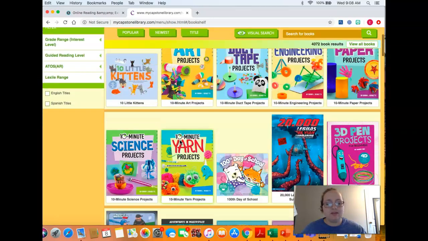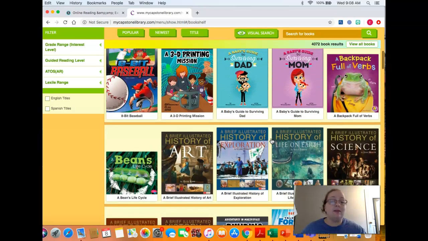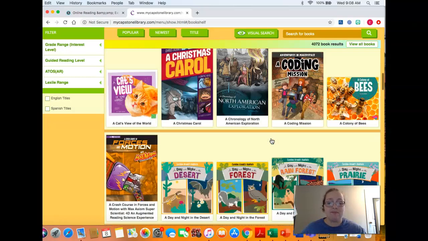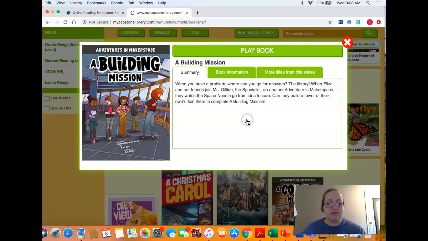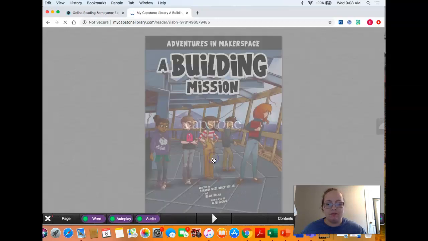So I love this because, like I said, there's 4,072 books in here. There will definitely be a book that you will like to look at. They also have graphic novels. Play this book real quick. I haven't seen this one yet. It's loading. Lots of people are on this. Read all book at once.